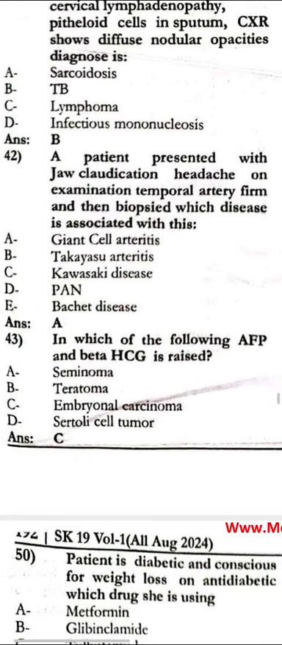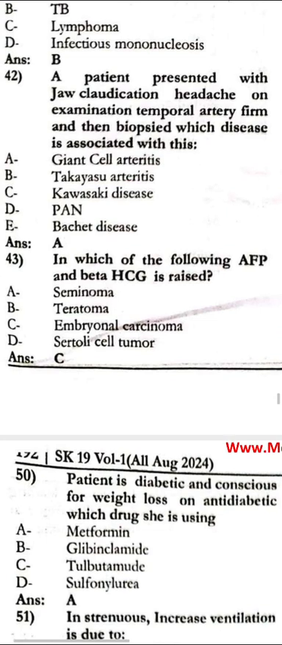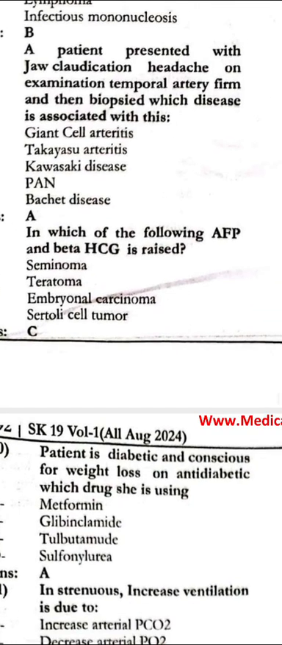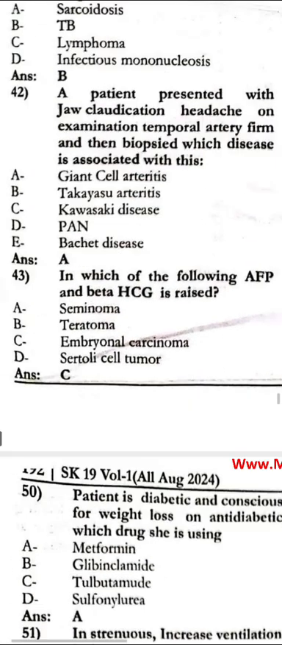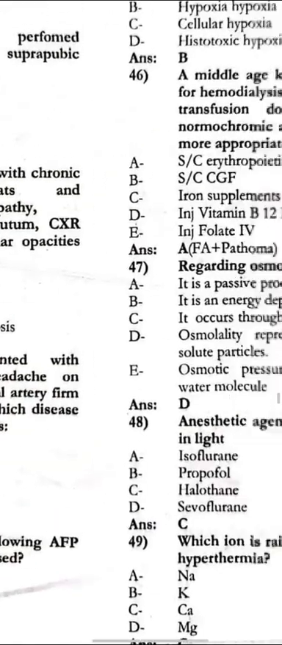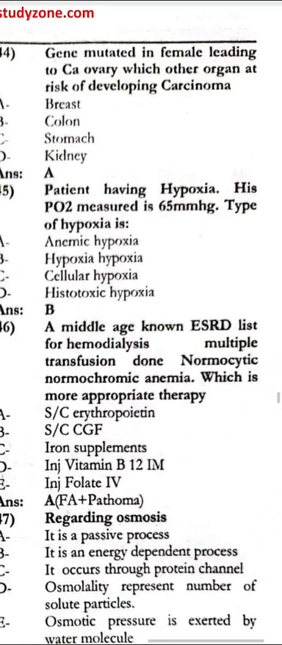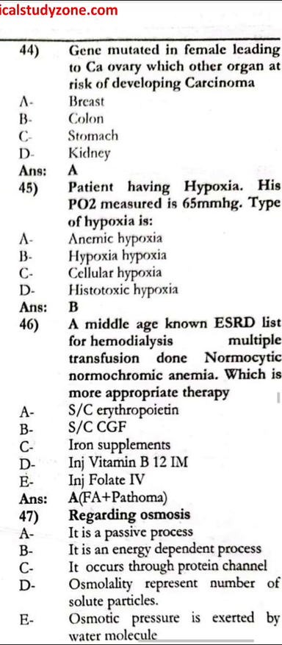The patient presents with jaw claudication, headache, and on examination the temporal artery is firm, and there is a biopsy which is associated with giant cell arteritis. In which of the following are AFP and beta hCG raised? That is embryonal carcinoma. Gene mutation, the female having CA ovary. Which other organ is at risk of developing carcinoma of the breast?